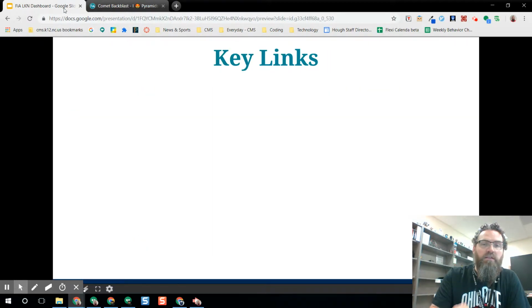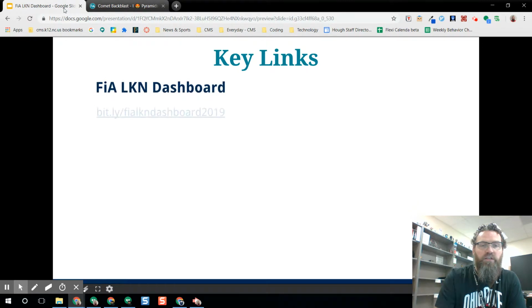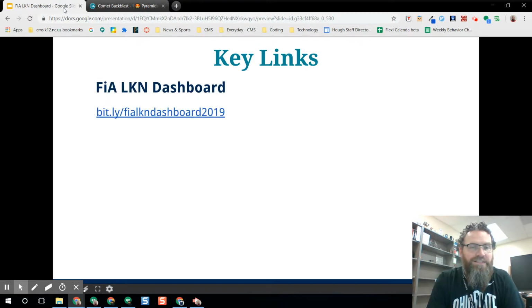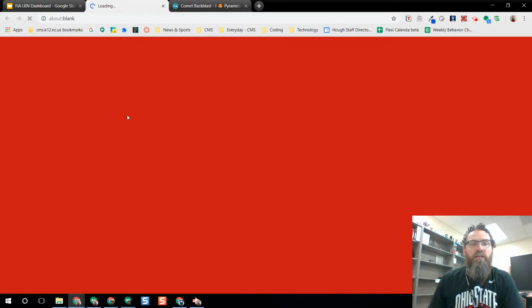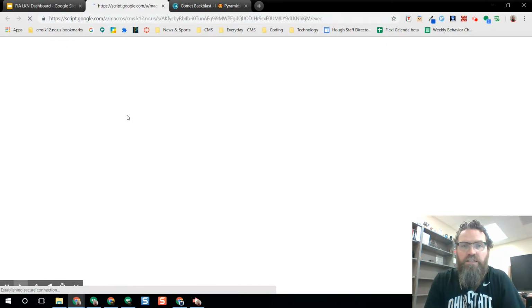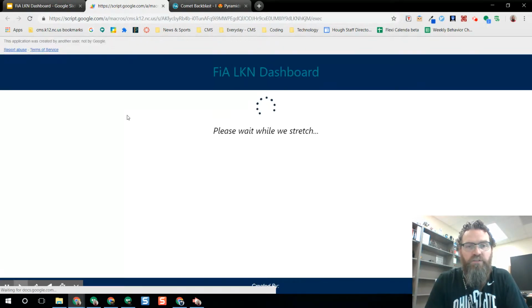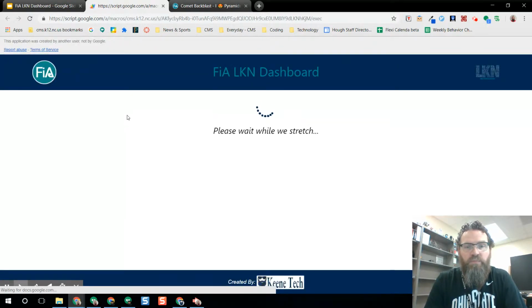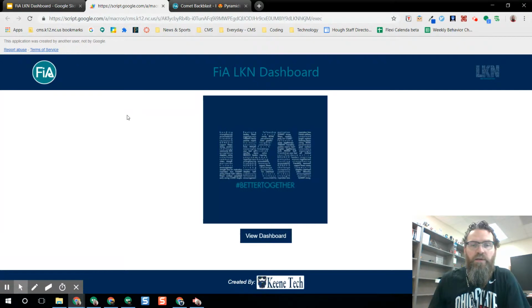So a couple key links. What we're going to do first is look at this process. This is the live dashboard for the FiA Lake Norman group, so we're going to go into that first. Now let's look at this. When I open the dashboard up, it's going to take a moment for everything to load. You'll notice it gives you a message that it is warming up or stretching. Once everything has been prepped, you'll see the box appear and it says View Dashboard.